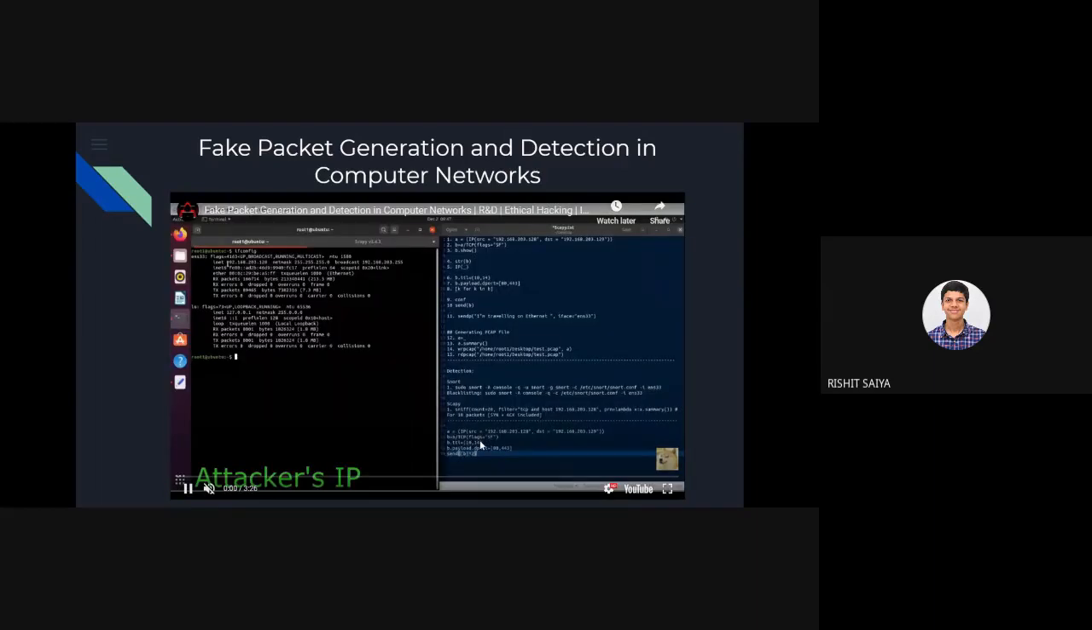So a basic idea, okay, are you able to see the whole screen? Okay, okay. Just a second.